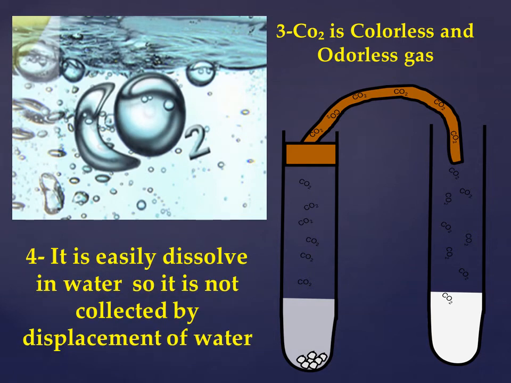What about the relation between the carbon dioxide and water? It's easily dissolved in water, so it is not collected by displacement of water. There is no water in the preparation. If you observe during the preparation of carbon dioxide, there is no water. Why? Because carbon dioxide is easily dissolved in water. So it is not collected by displacement of water, it is collected by displacement of air.